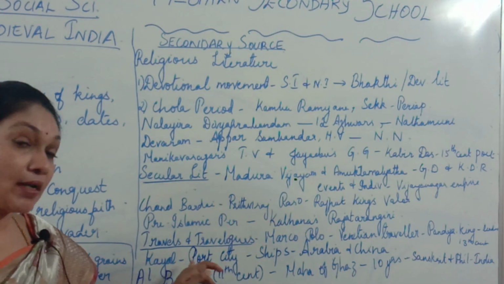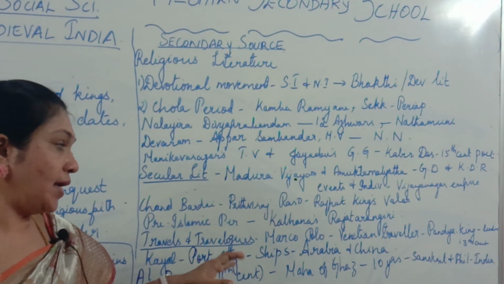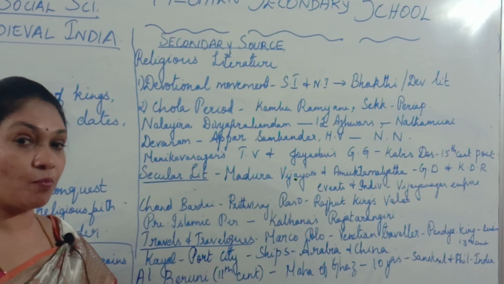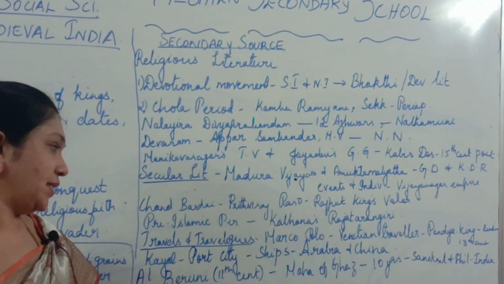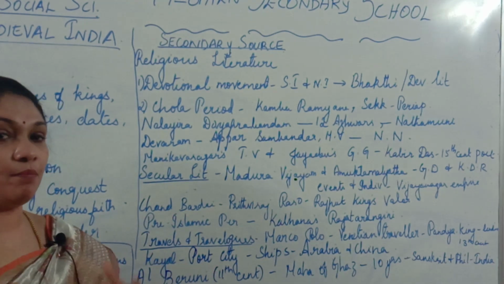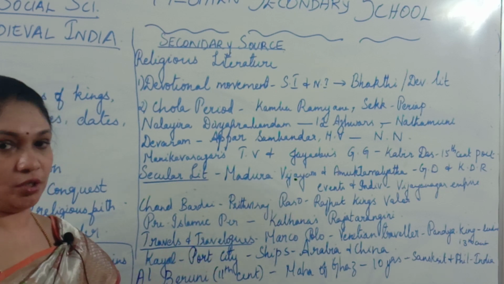Now this Kayal is in Thoothukudi. He came to Kayal and saw that there were so many ships from Arabia and China that had arrived at this port. He wrote about the ships which had arrived at that port at that time. He also said that many horses were imported from Arabia and China to India by ship.